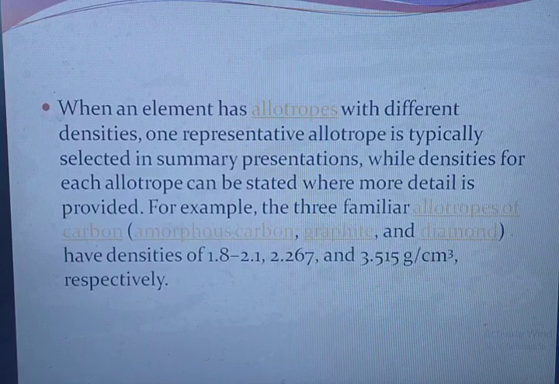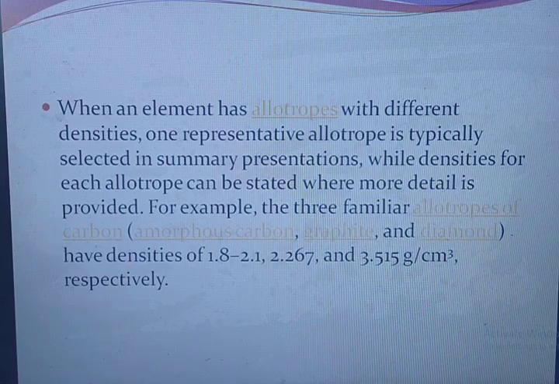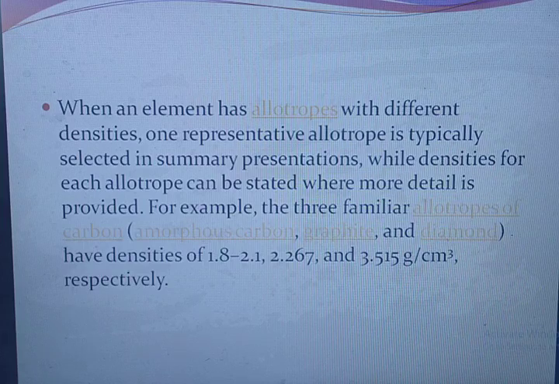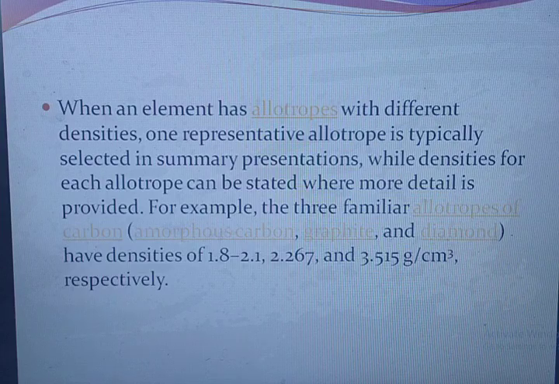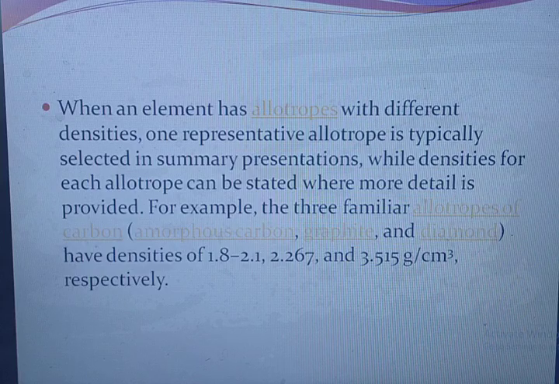When an element has allotropes with different densities, one representative allotrope is typically selected in summary presentations, while densities for each allotrope can be stated where more detail is provided. For example, the three familiar allotropes of carbon, amorphous carbon, graphite, and diamond, have densities of 1.8 to 2.1, 2.267, and 3.515 grams per cubic centimeter respectively.